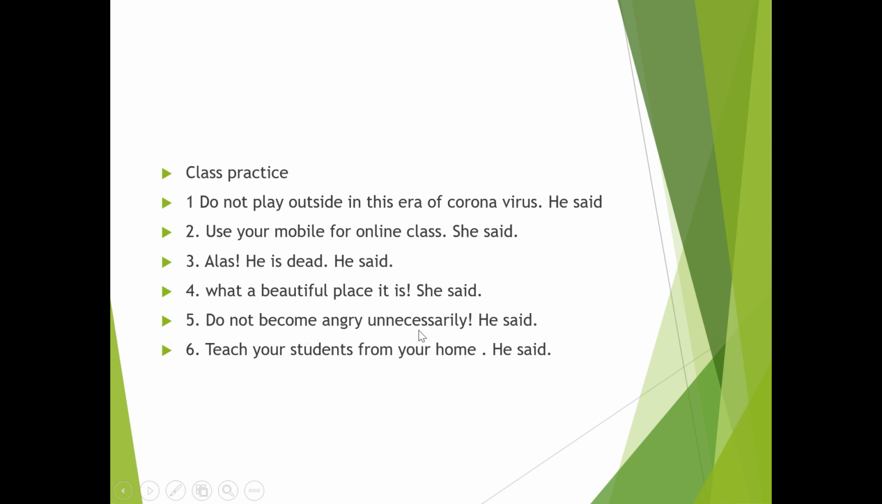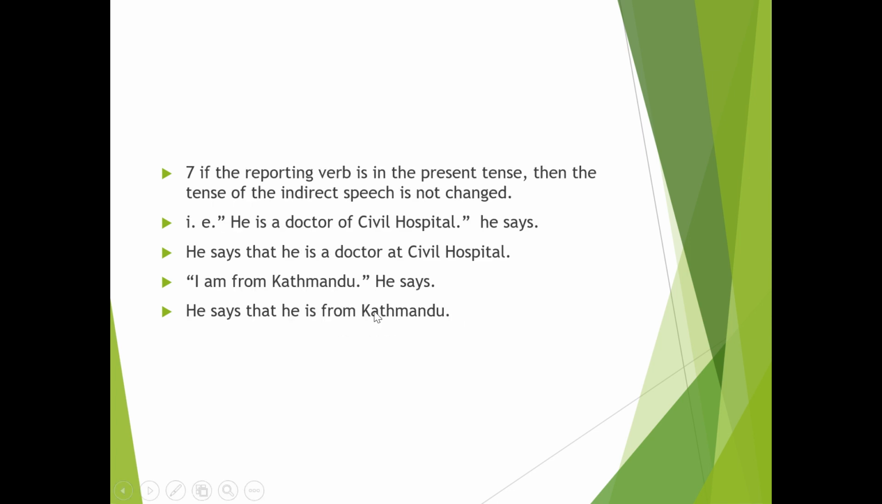Do not become angry unnecessarily, he said. He told me not to become angry unnecessarily. Teach your students from your home. He told me to teach my students from my home. This is how we can change into indirect speech of imperative sentence. If the reporting verb is in the present tense, then the tense of the direct speech is not changed in indirect speech.